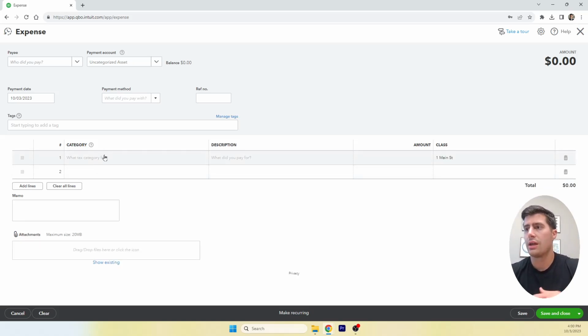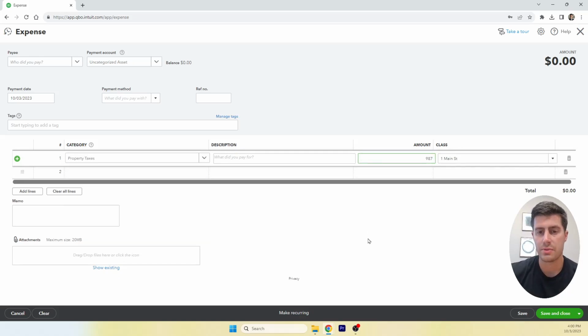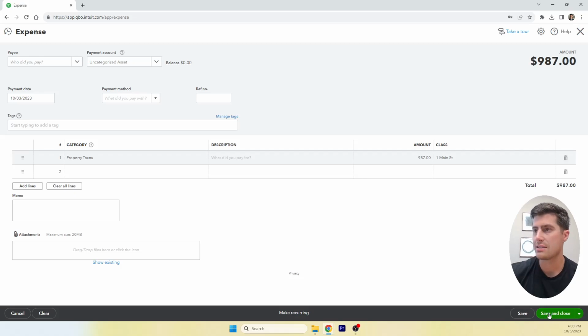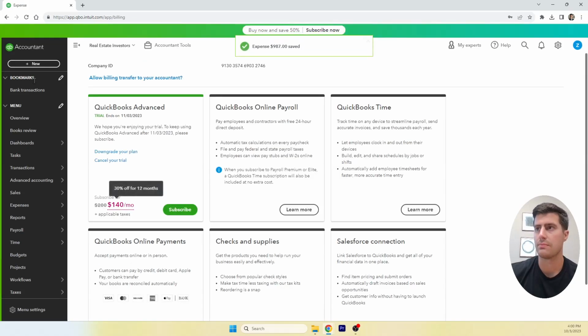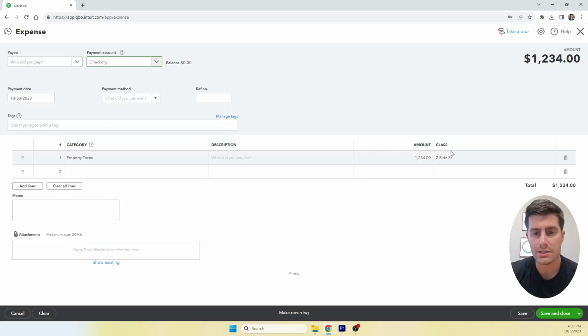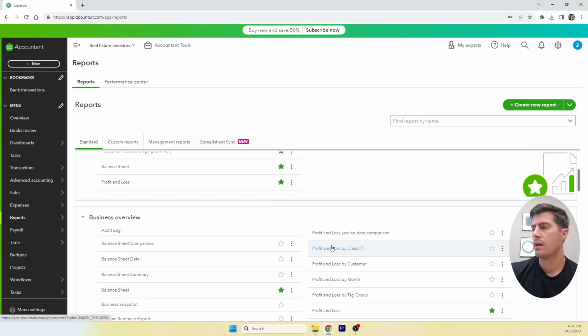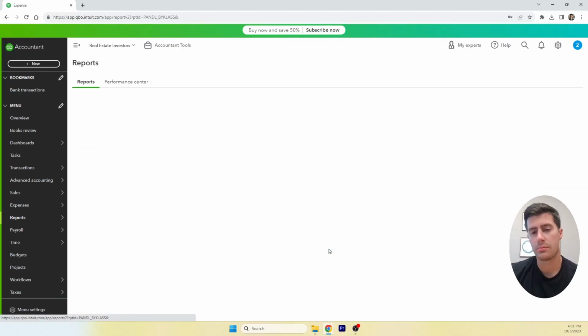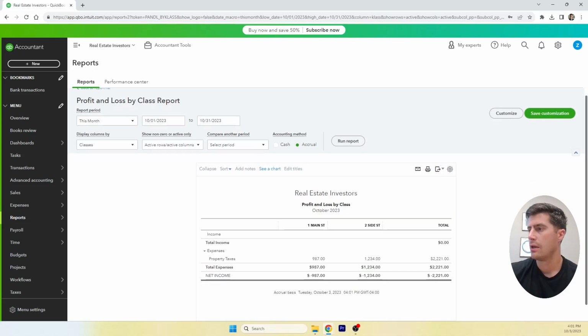So whenever we create, here's an expense for property taxes in October for $987 for 1 Main Street. Here is property taxes for 2 Side Street. Then we can go to our reports, profit and loss by class, and we can see here 1 Main Street, 2 Side Street, property taxes, property taxes. This is the best way to show profitability by property.